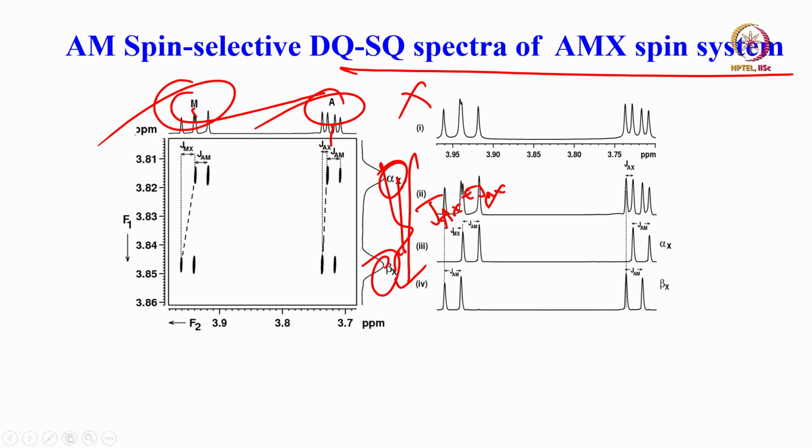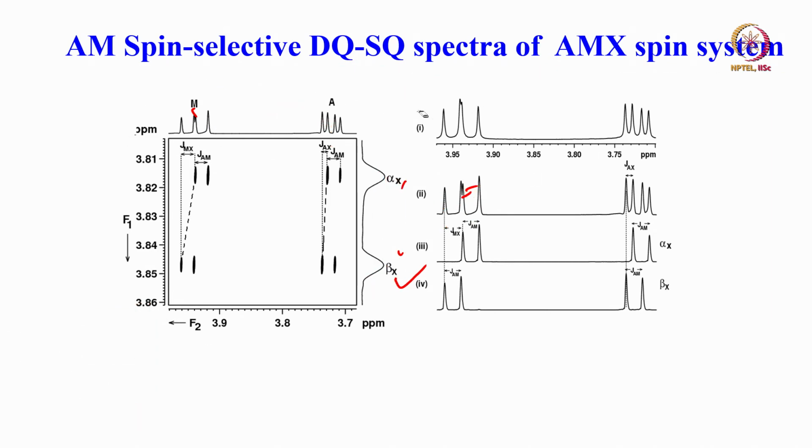So, an interesting thing will happen when there is a spin state selective detection like this. I take the cross section of each of them here and plot them out separately. Take this cross section and plot here, this cross section and plot here. Then there is a displacement here. That displacement gives me one coupling and this separation gives me another coupling.